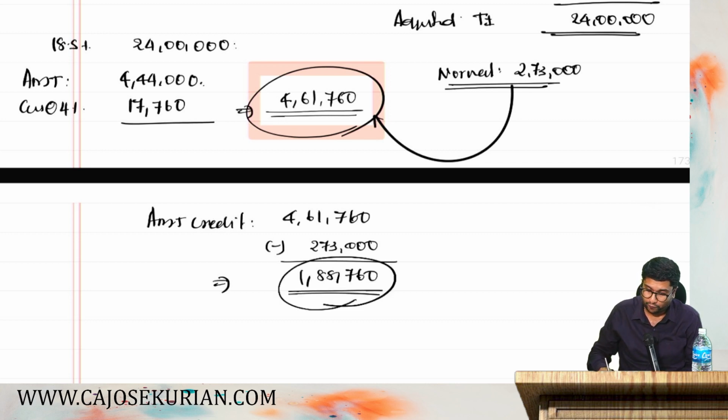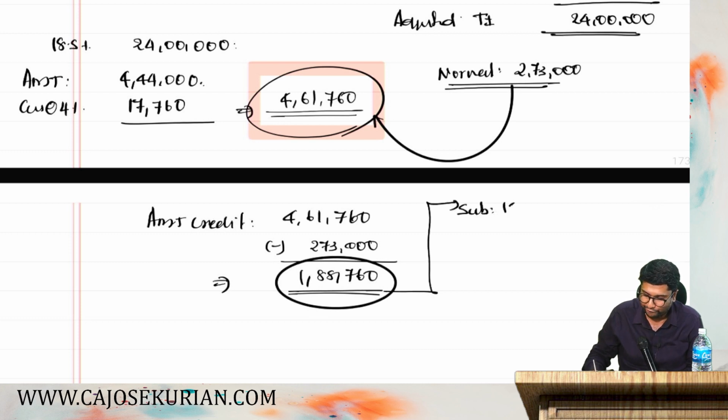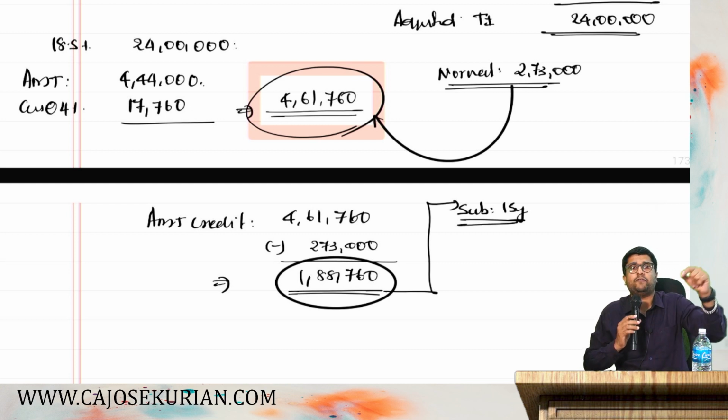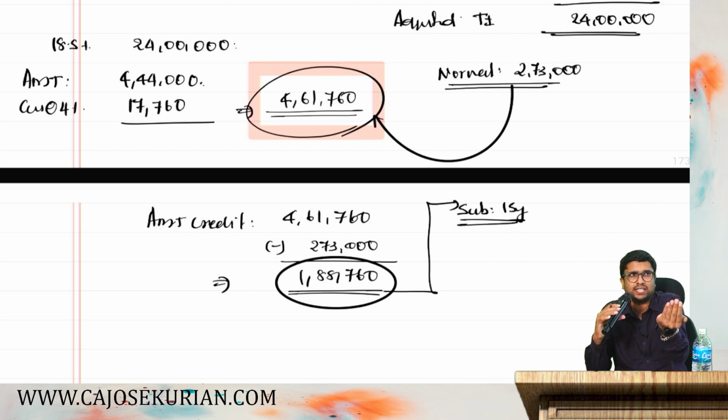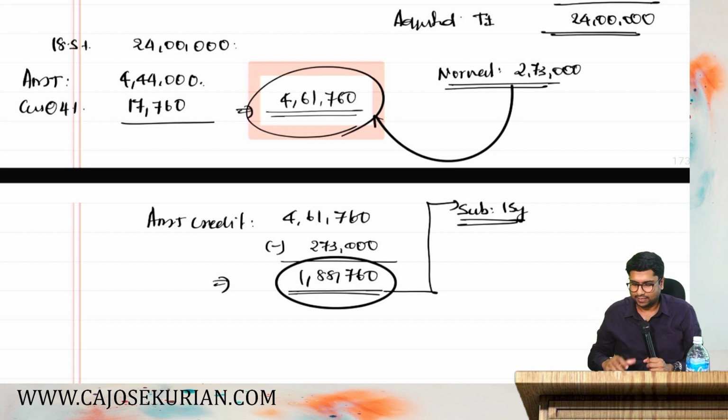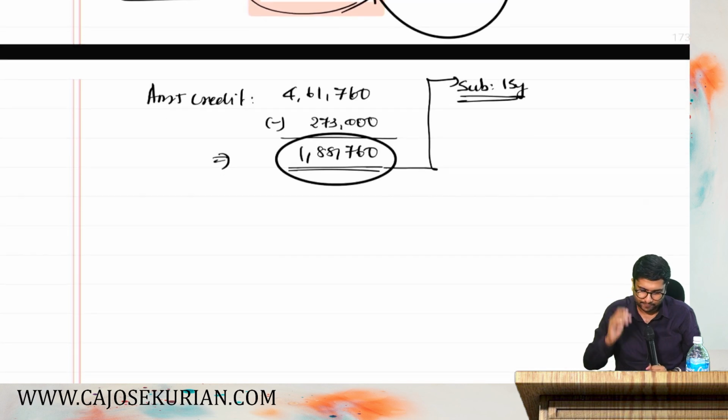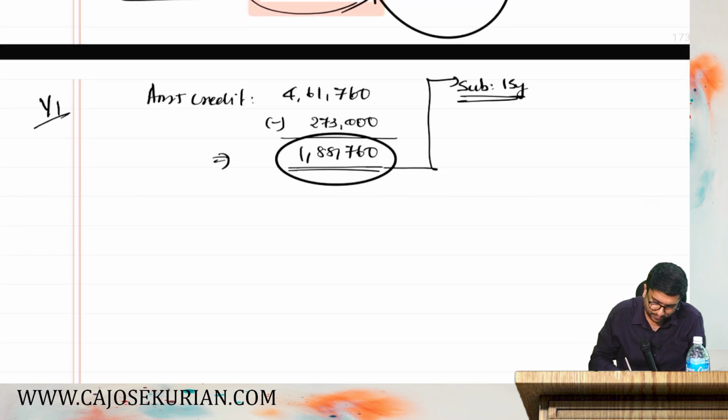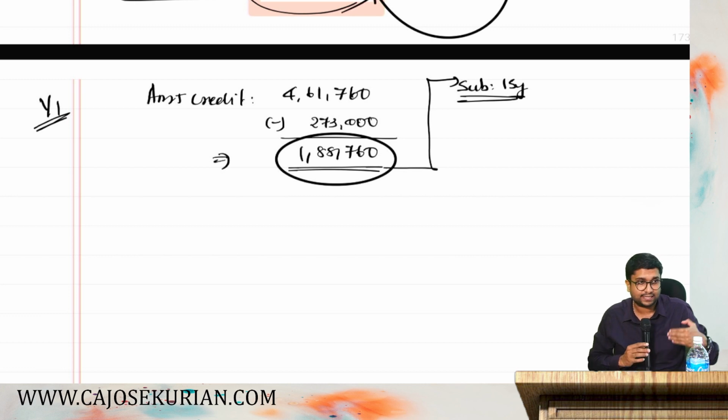You can carry forward this AMT credit to how many years? To subsequent 15 years. This is what the department says. If you have AMT credit, you can carry forward that credit to subsequent 15 years. Now, how do you set off this AMT credit? Let's understand how to set off this AMT credit. Say this is year 1. I have carried forward 188,760 as the AMT credit. For the ease of the example, I am rounding this figure and making it 2 lakh.